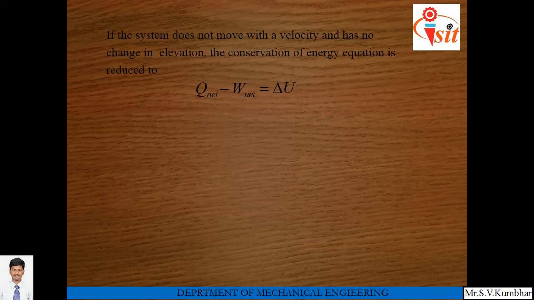If the system does not move with velocity and has no change in elevation, the conservation of energy equation is reduced to: net amount of heat Q net minus net amount of work obtained from the system is equal to delta U, that is, change in internal energy only.